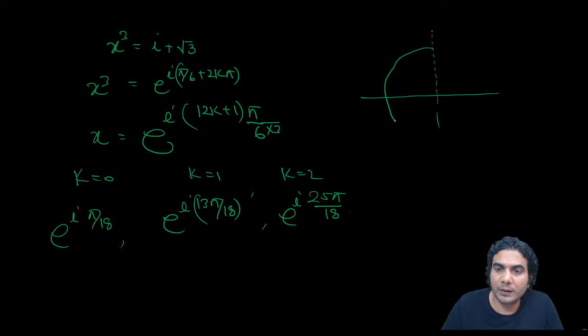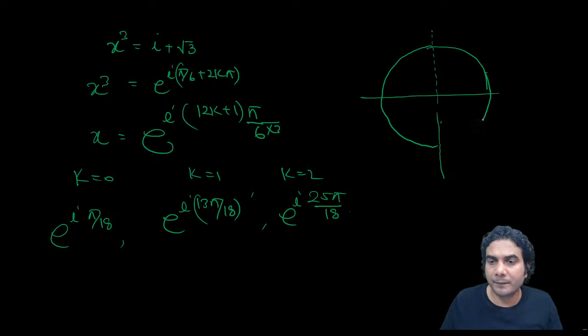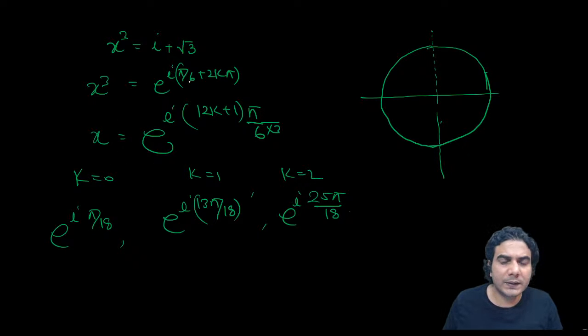Where is the first root? See, they will still divide this circle into 3 equal parts. I'll plot it fast. So like this. Where is the first value? The first value is this one, e raised to iota pi by 18, a very small angle, something like this. Then e raised to iota 13 pi by 18 is somewhere here.